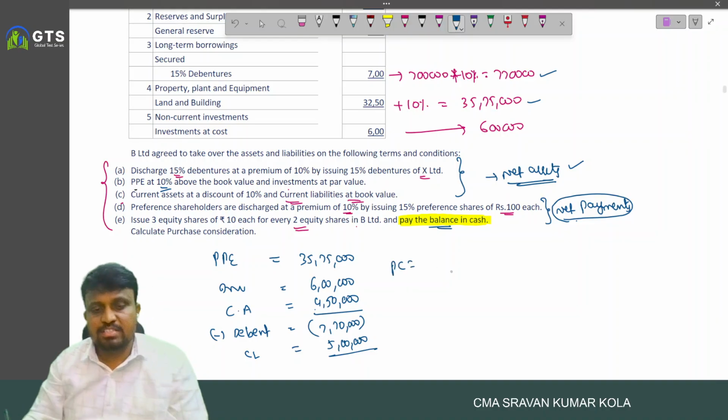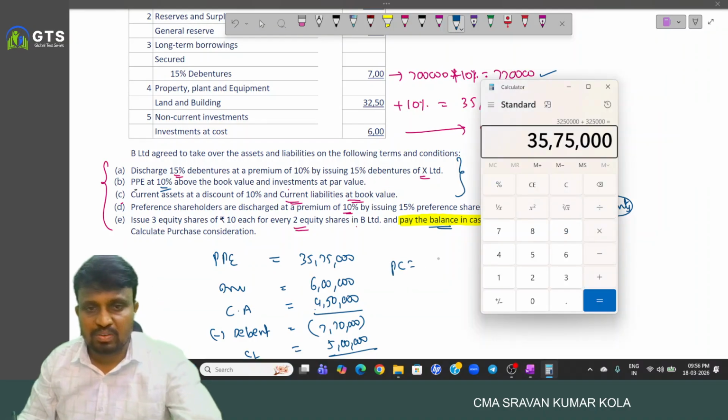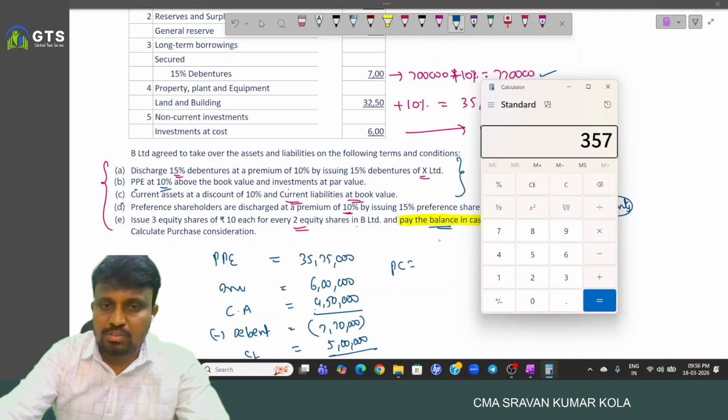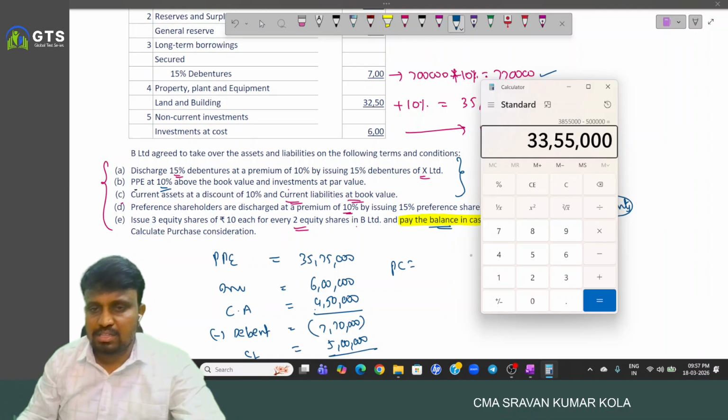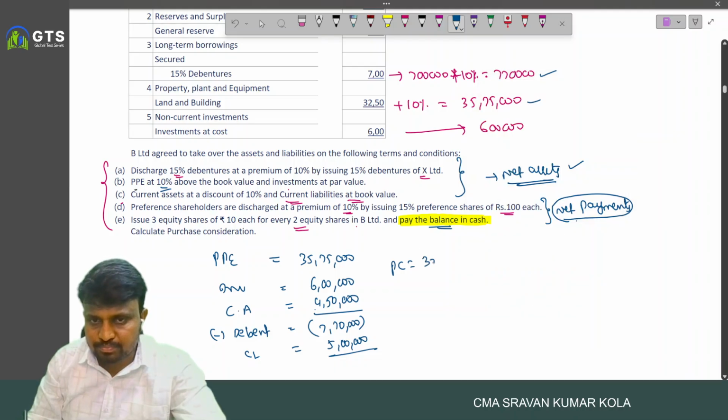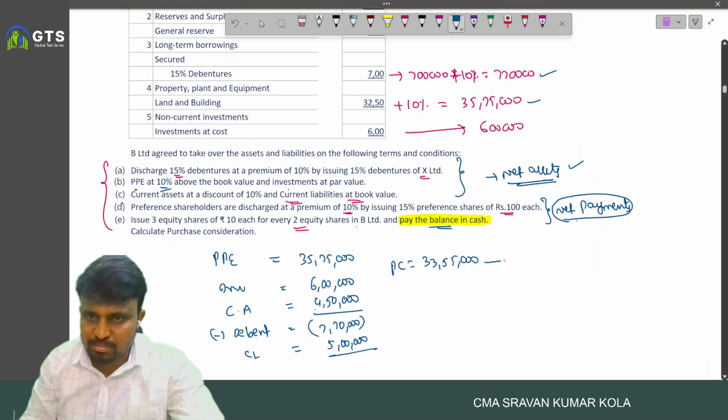So purchase consideration equals 35 lakh 75,000 plus 6 lakhs plus 4 lakh 50,000 minus 7 lakh 70,000 minus 5 lakhs. Nothing but 33 lakh 55,000 is the PC.